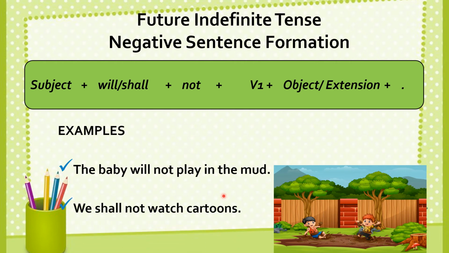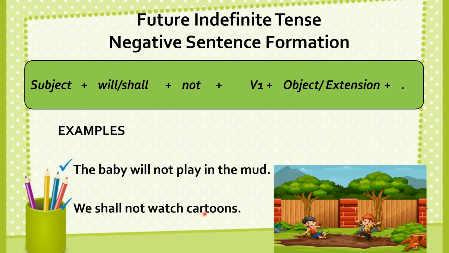Look at the second example now. We shall not watch cartoons. You can see that we is the subject, shall is the helping or auxiliary verb, not I have put because it's the negative sentence, watch is the first form of the verb, and cartoons is the object.